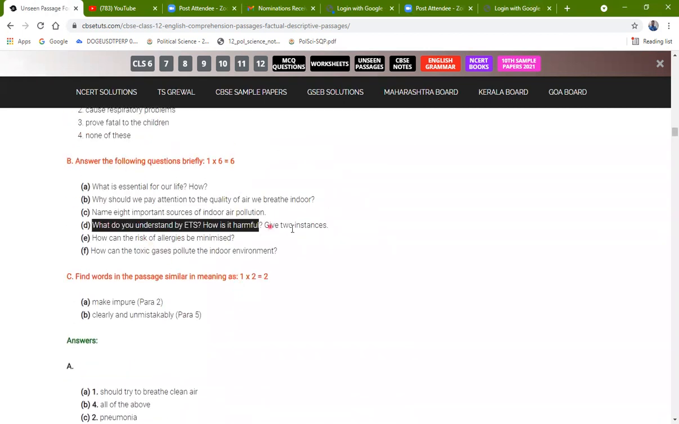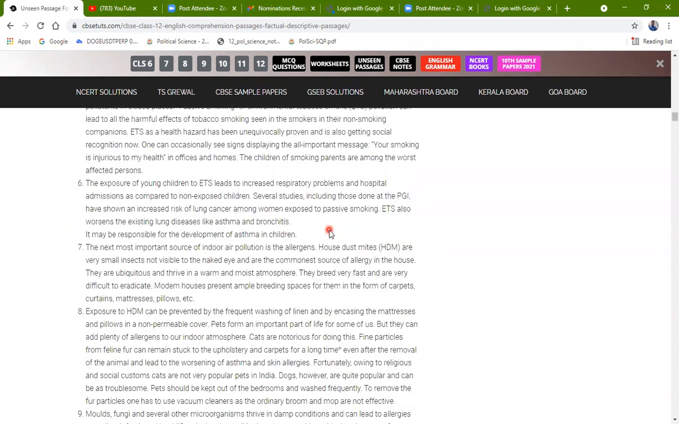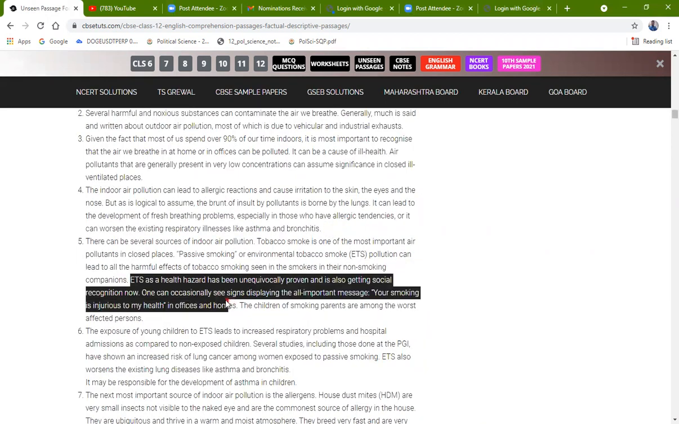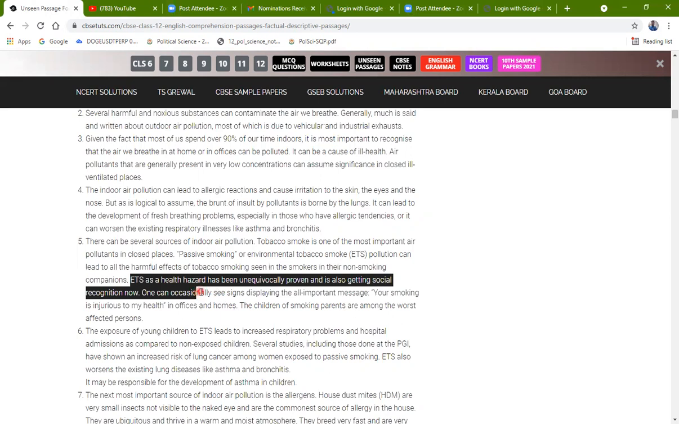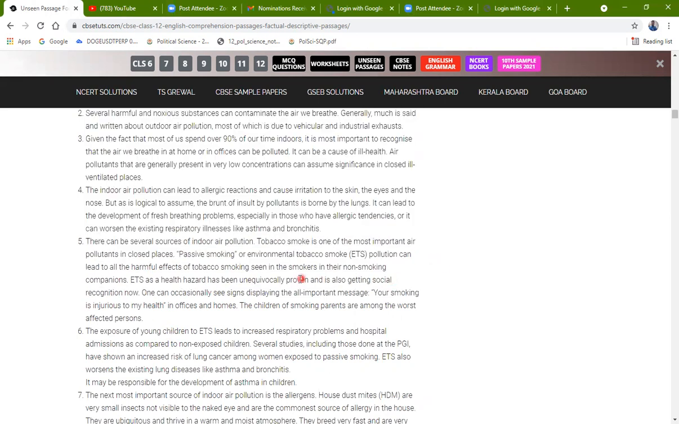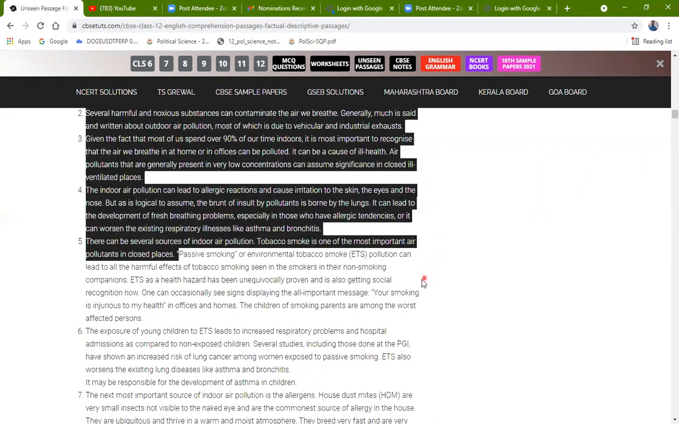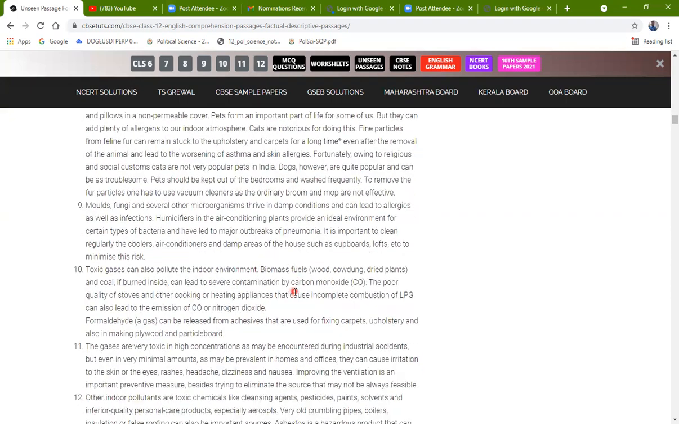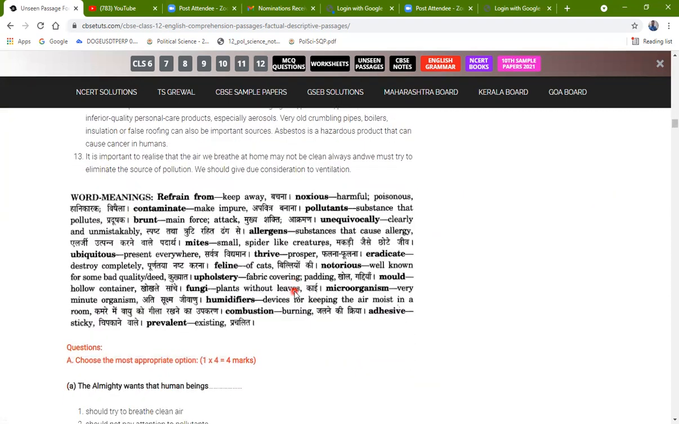What do you understand by ETS? How is it harmful, and give 2 instances? So the answer for this question will be here. You have to write in just one sentence or not more than 2 to 3 sentences. Passive smoking or environmental tobacco smoke can lead to harmful effects of tobacco smoking seen in the smoker. This is the whole answer for your ETS, the 4 lines which I just marked.